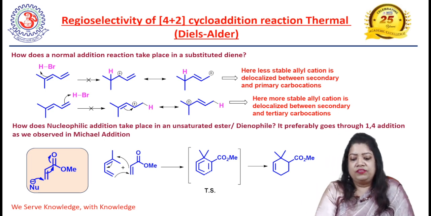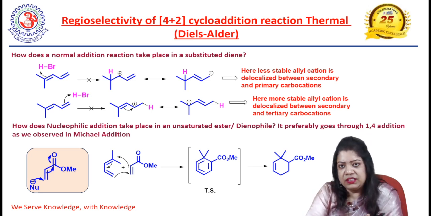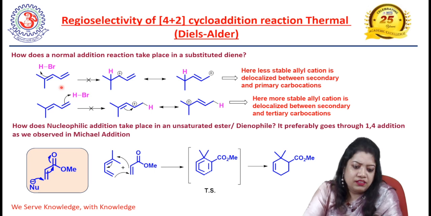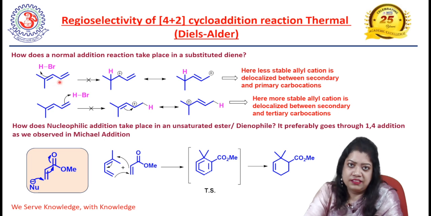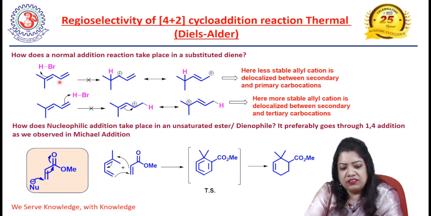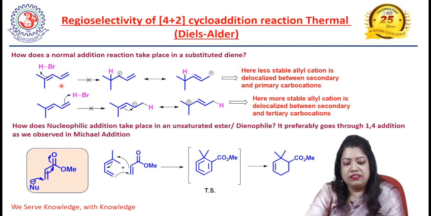Because in Diels-Alder reactions I have not discussed the regioselectivity there, I am covering both here. Here we are taking into account substituted diene systems. In Diels-Alder reactions, dienes react with dienophiles. So if we have substituted dienes, what happens? What will be the regioselectivity of these substitutions in the product formation?